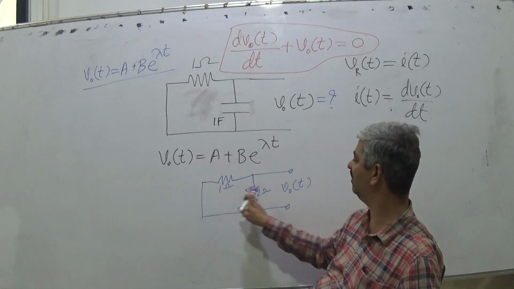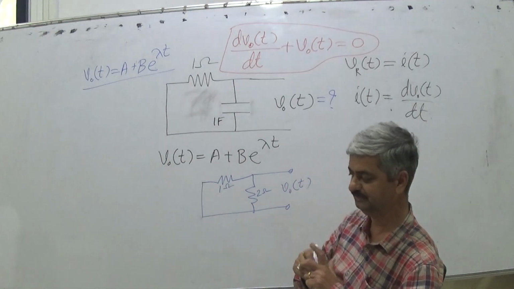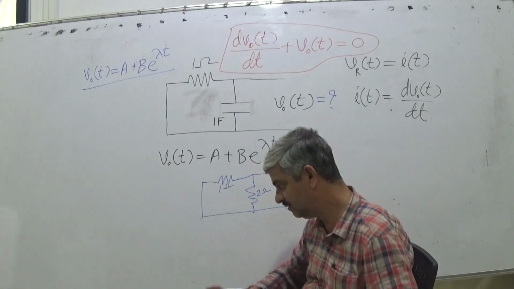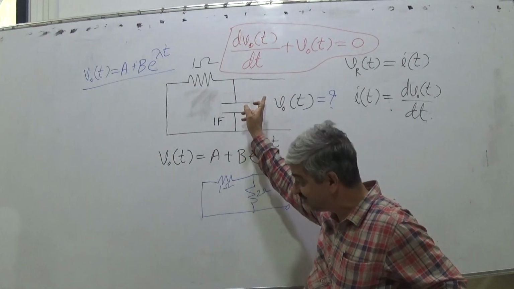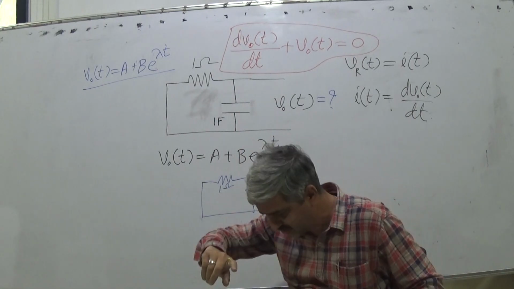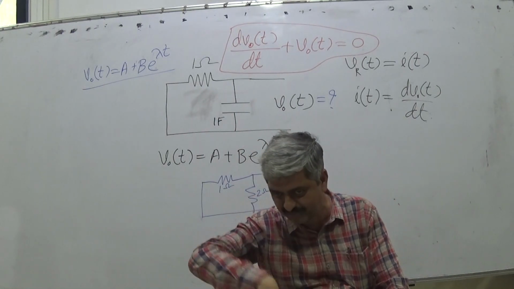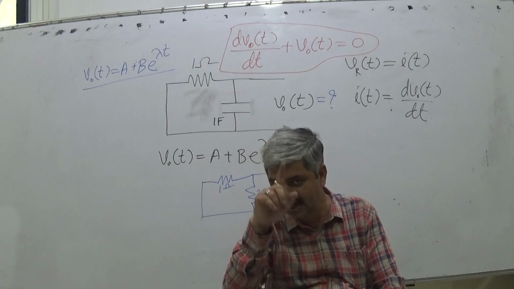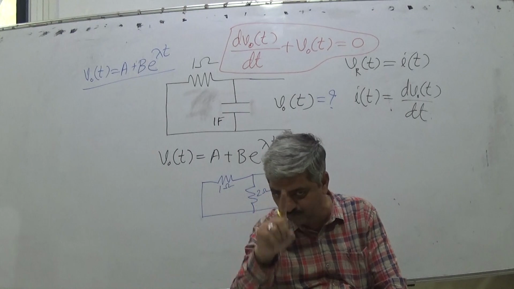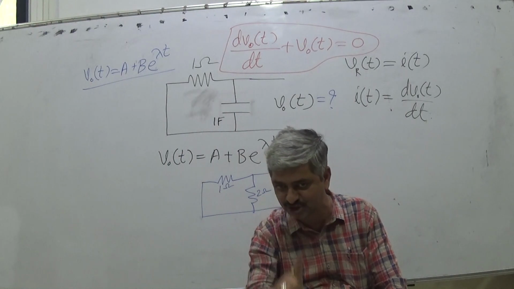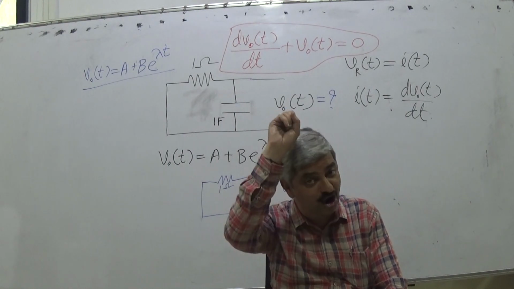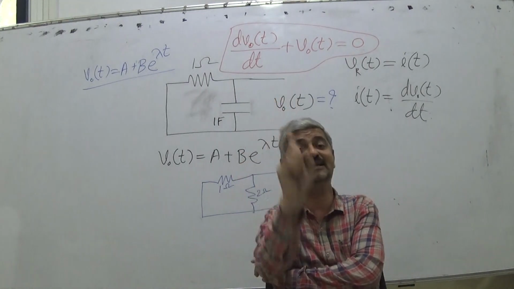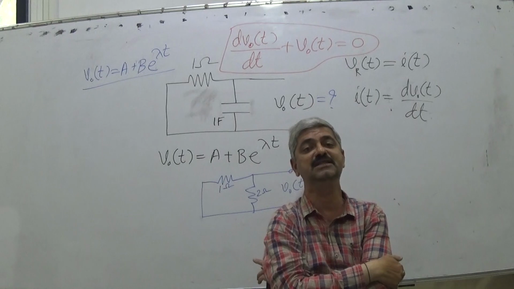Nothing here, no current, 0 voltage. For such circuits where either a capacitor or inductor comes, the output voltage as a function of time cannot be determined on your own because the description of the problem is incomplete.